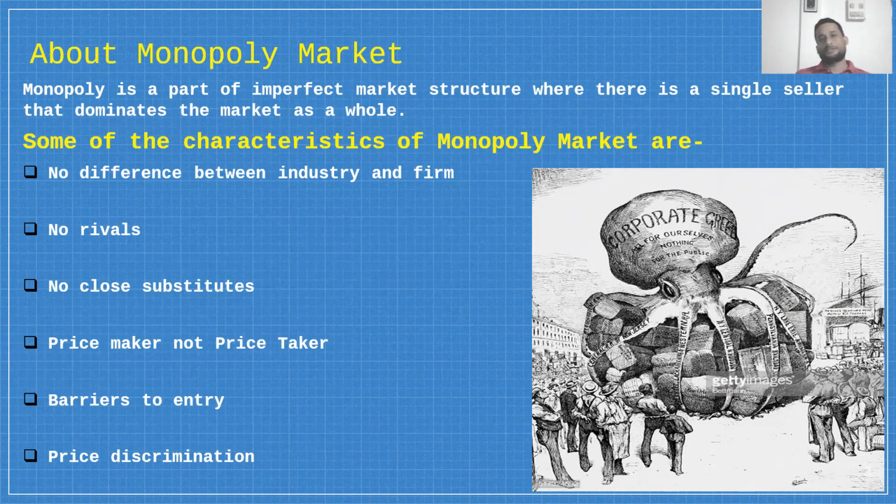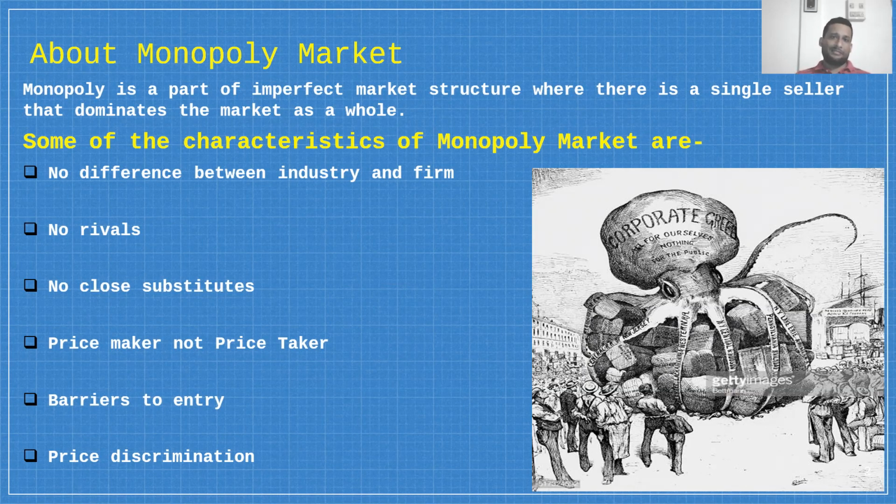And next, barriers to entry. This is what makes monopoly different from the other forms of market. There are so many barriers to entry: some legal barriers like trademarks, copyrights, patents, etc. These are legal barriers, economies of scale, natural monopoly. These are some of the barriers to entry.